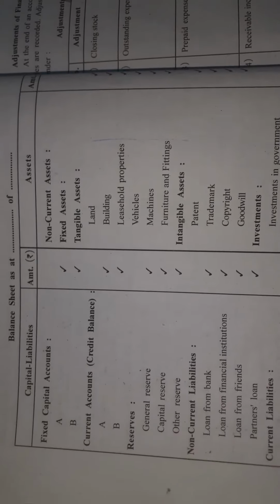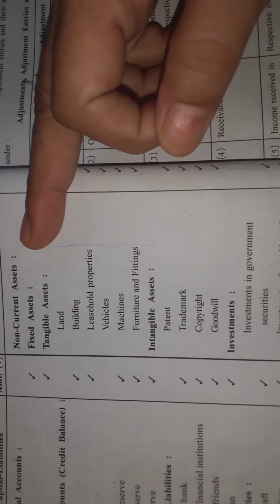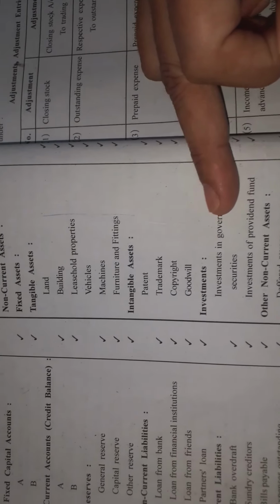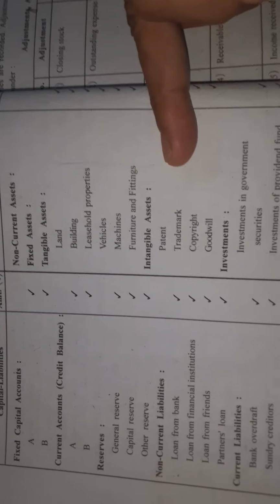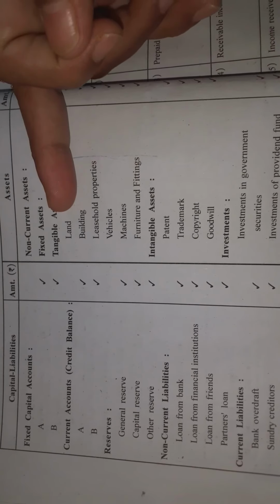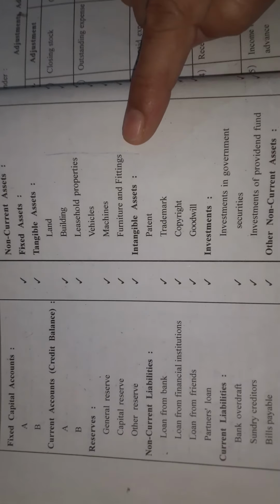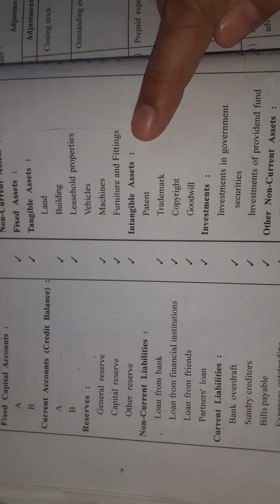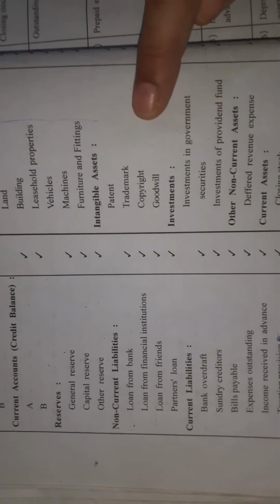Now students, see here, this is the asset side. In the asset side you have to write non-current assets, meaning long term assets, and the assets can be tangible and intangible. You know what intangible assets are? The assets which we cannot touch. Clear? And that is intangible. Now tangible assets come as land, building, which you can see, which you can touch, leasehold properties, vehicles, machines, furniture and fittings. And intangible assets are patent, trademark, copyright, goodwill. These are the intangible assets.